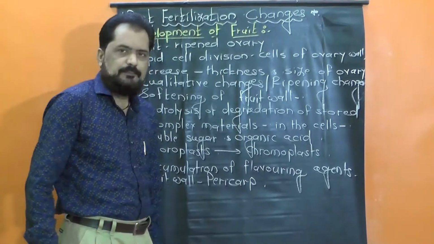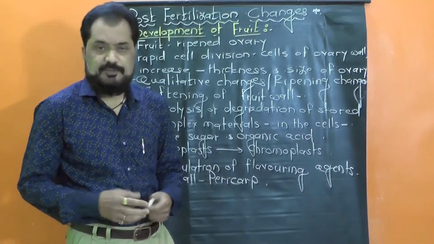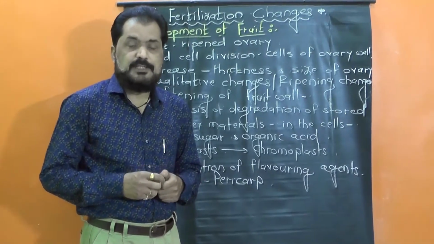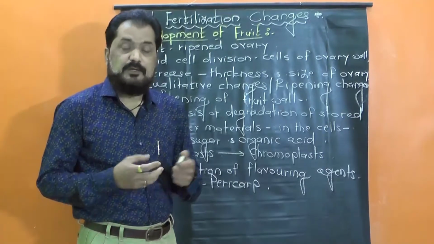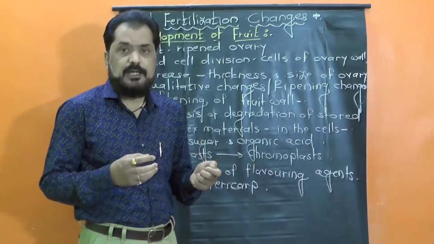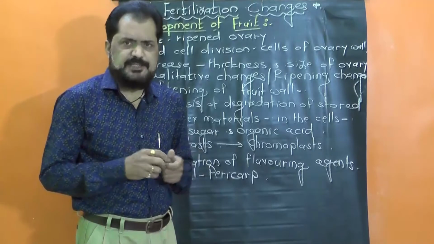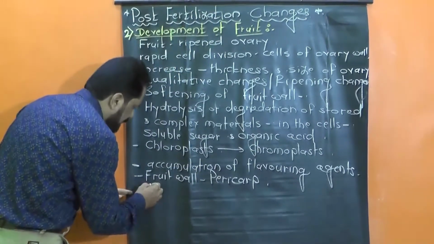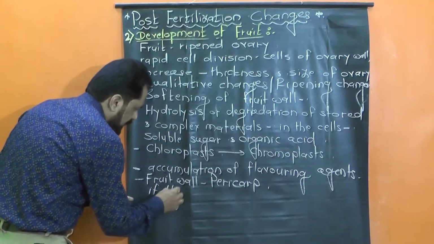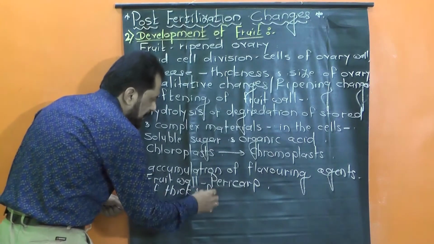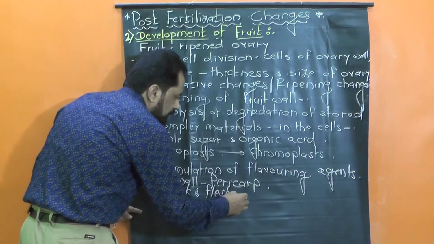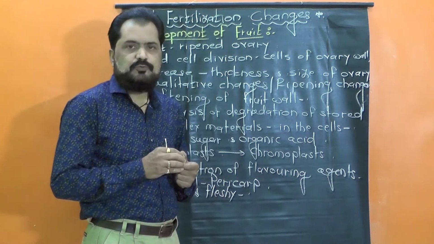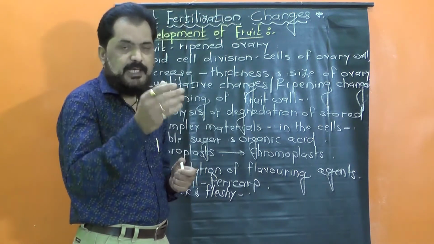Now this pericarp may be either thin, papery, or it may be thick, fleshy, hard, rigid, etc. But when the pericarp is thick and fleshy, then it is further differentiated into three different layers.